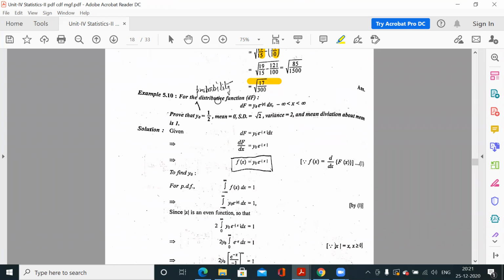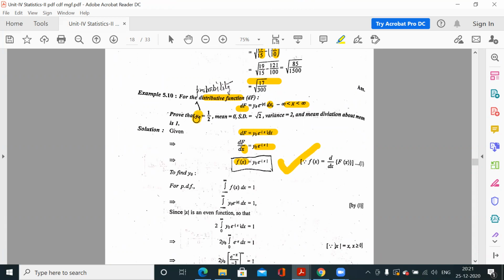Again, the same question. The distributive function df is given to you. So this is the distributive function, not PDF. So df is equal to this into dx. Range is minus infinity to plus infinity. The function is given like this, so take this dx in the denominator. So df over dx is equal to something. And what is df over dx? It represents PDF, because capital F is CDF. So differentiation of CDF is small fx. So this is small fx.